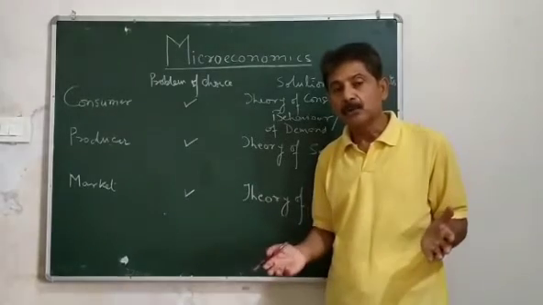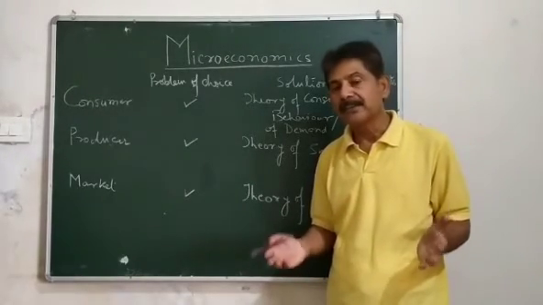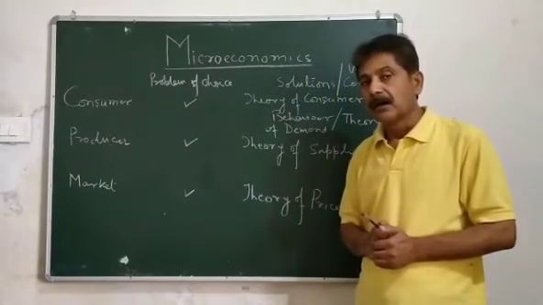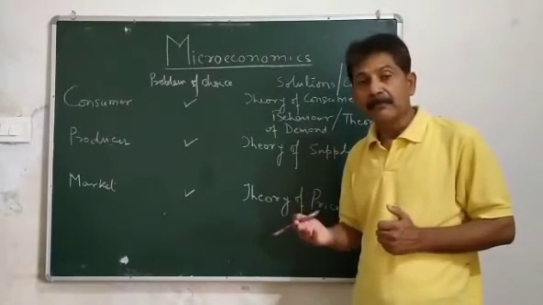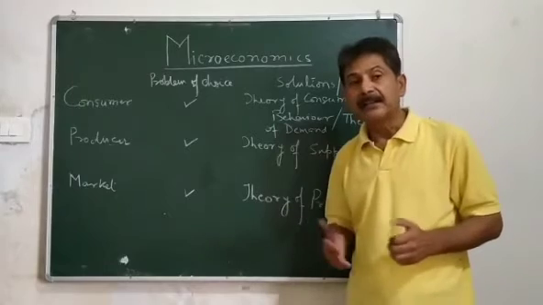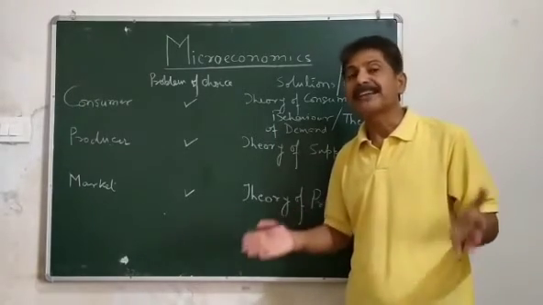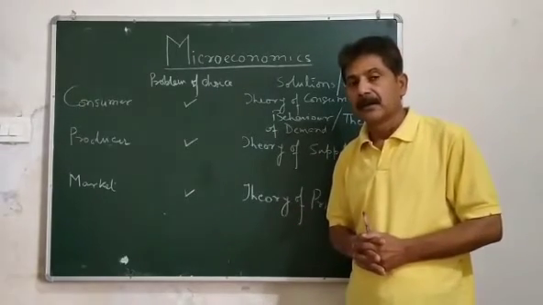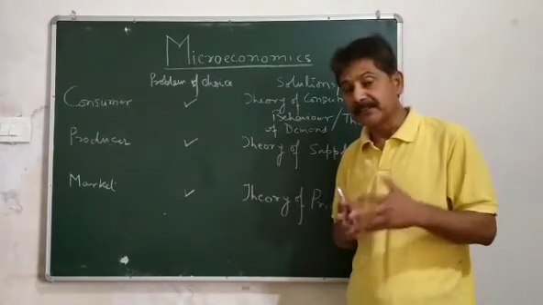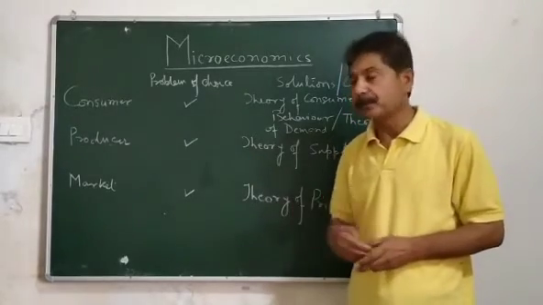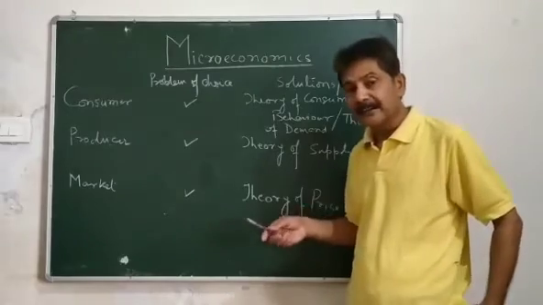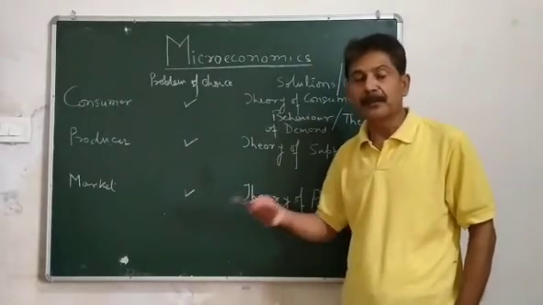But market has also a problem of choice. What is the problem of market? That what should be the price of the product? In what way they should determine the price of the product? So market decides the price of the product.